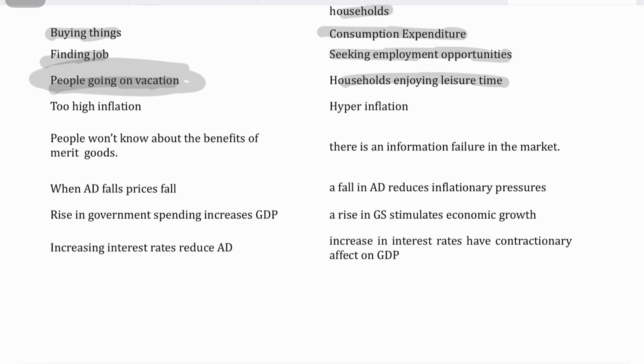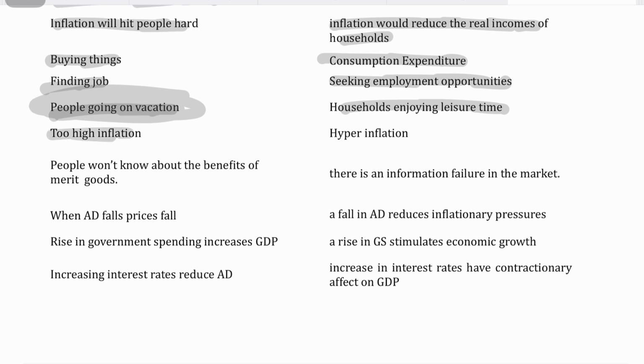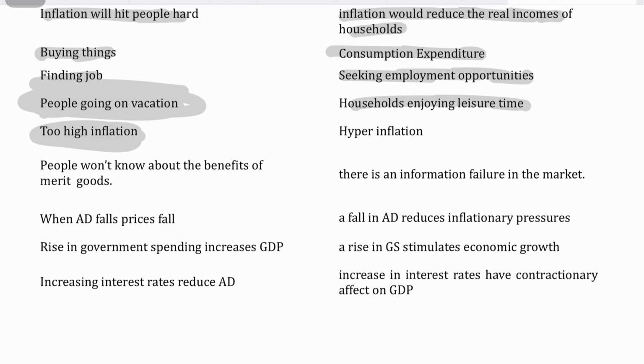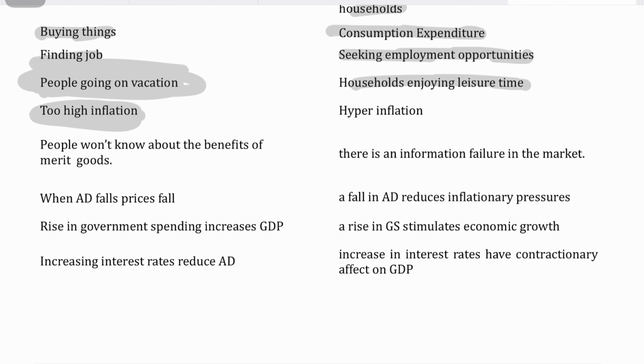If you're saying too high inflation, it could mean different things. If prices are going up by 200-300%, then you could mention hyperinflation. Otherwise, you could use the terms accelerating inflation as well, or high inflation as well.